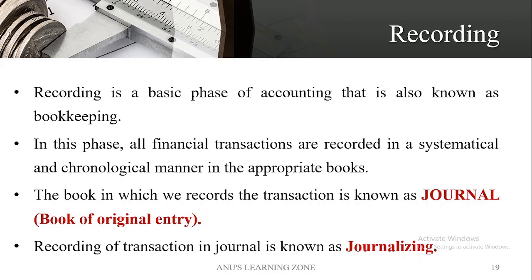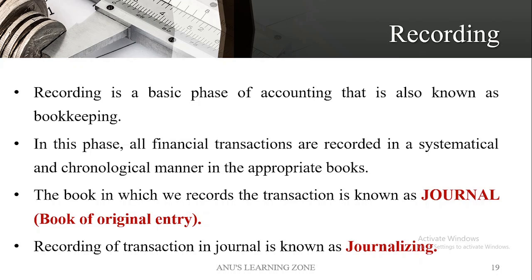We have to mention the date, record the debit as well as the credit aspect of the transaction, mention the ledger folio number, which we will discuss in detail, and the amount to be debited and credited. So it simply means recording of all financial transactions. Only monetary values, only the terms that can be verified or measured, are recorded in the books of accounts.